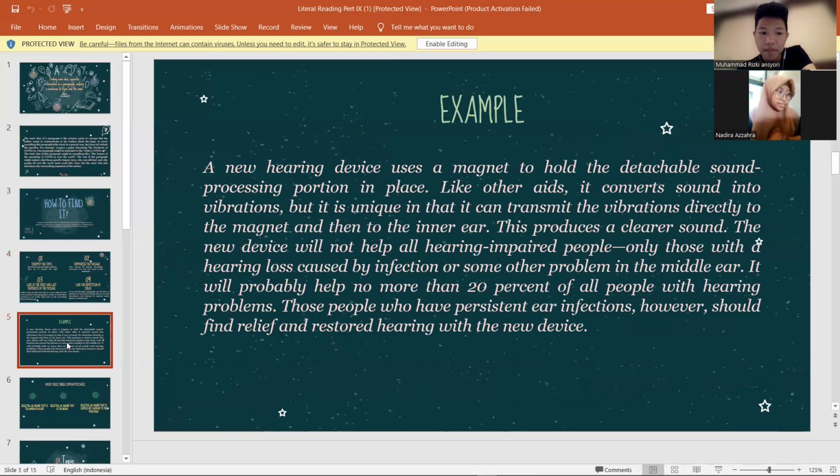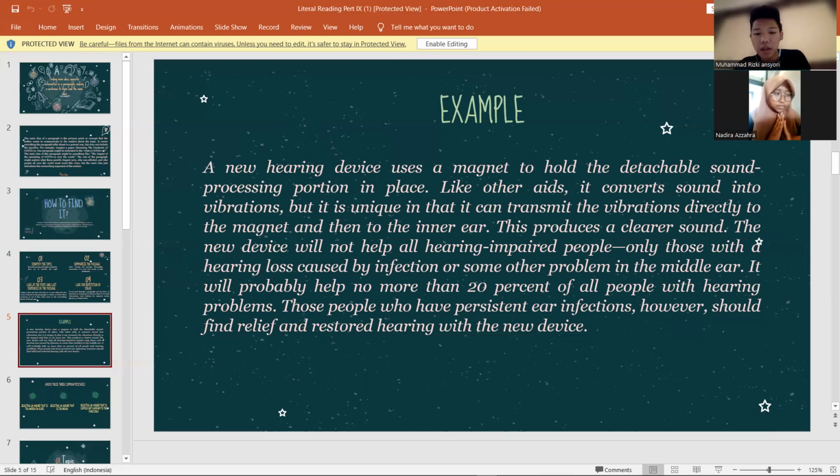For example, a new hearing device uses a magnet to hold the detachable sound processing portion in place. Like other aids, it converts sound into vibration, but it is unique in that it can transmit the vibration directly to the magnet and then to the inner ear. This produces a clearer sound.